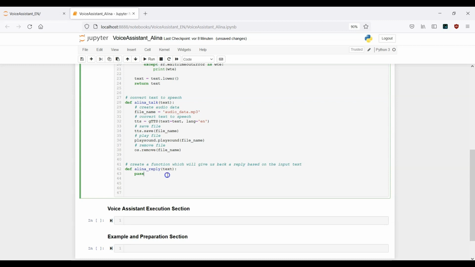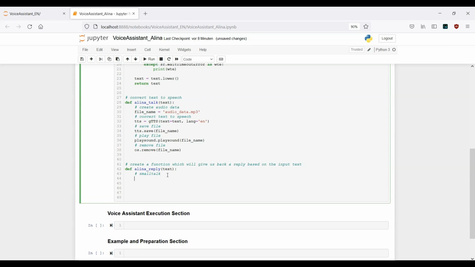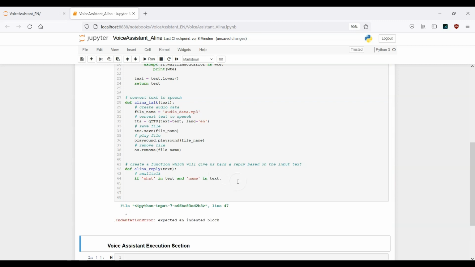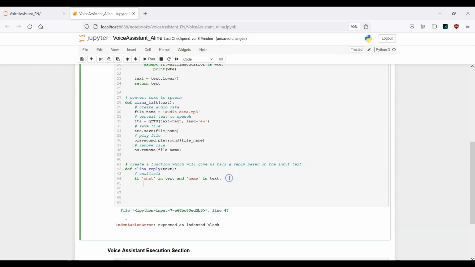Okay, this is actually the logic here. And now, this is the functionality number one. I want to start with small talk. So here, what we can do is the following. First, we can provide: if "what" in text and "name" in text. We want Alina to be able to, I don't want to execute it, sorry for that. So if "what" in text and "name" in text, Alina should reply to us: my name is Alina.